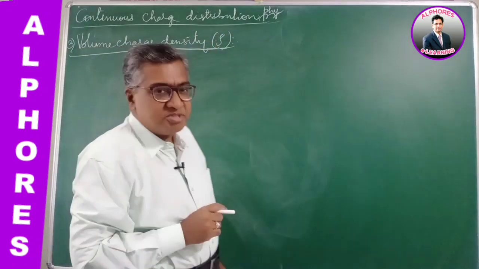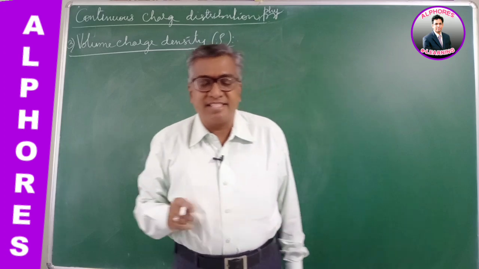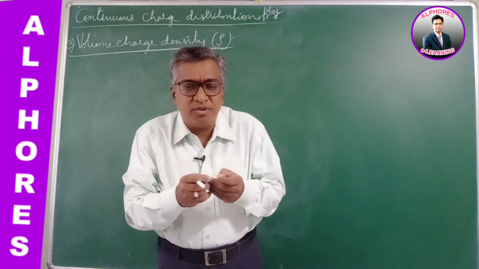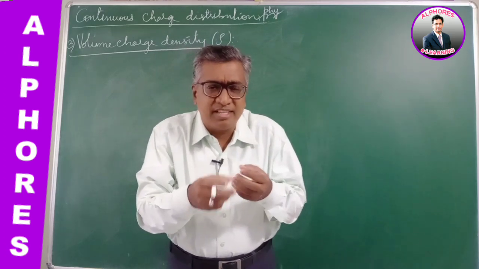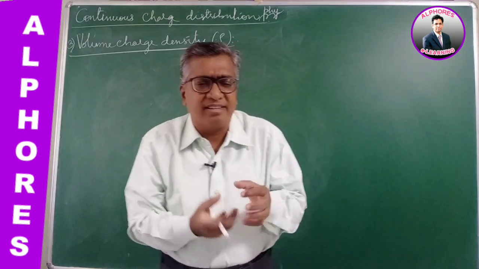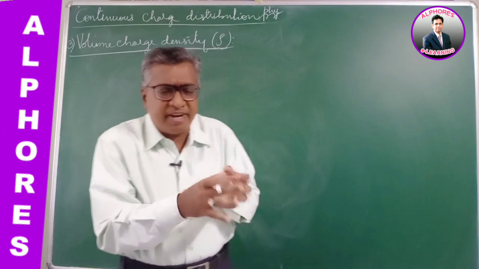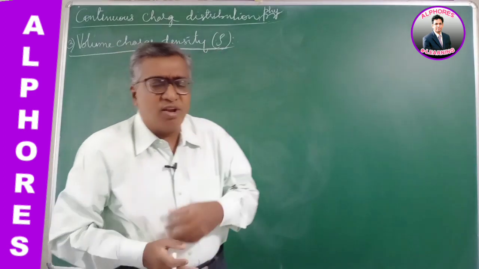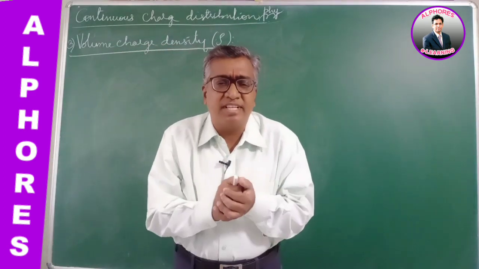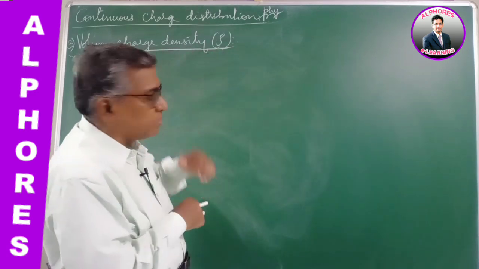Third one, volume charge density. Now in this case, charge is spread throughout the matter, inside, outside, surface, everywhere. Charge is distributed in all parts of the body. In such a case, we define volume charge density.